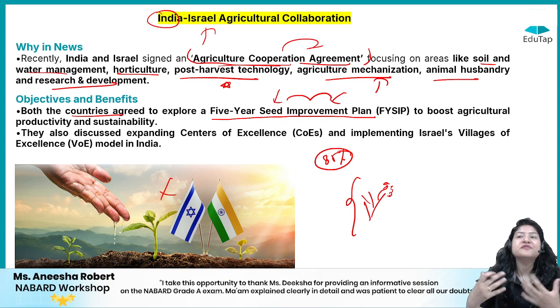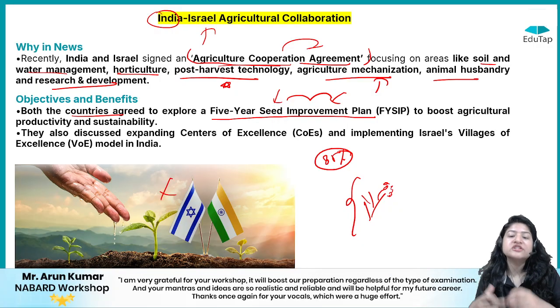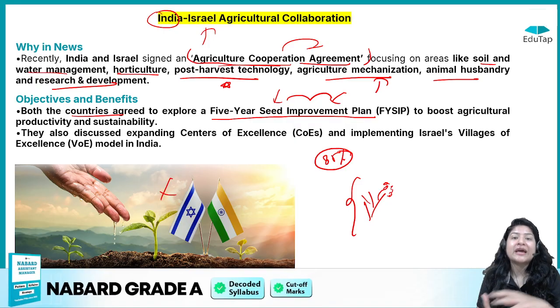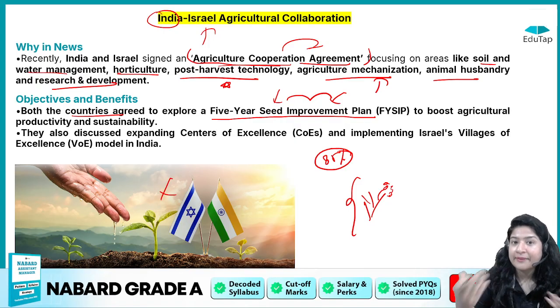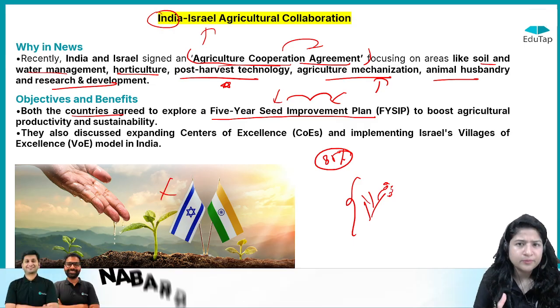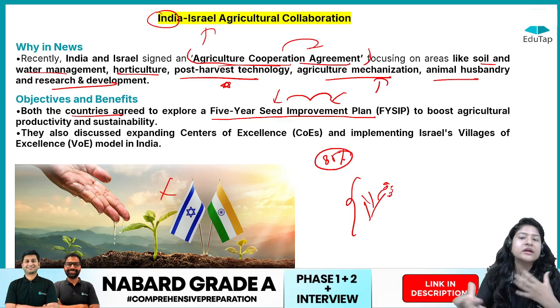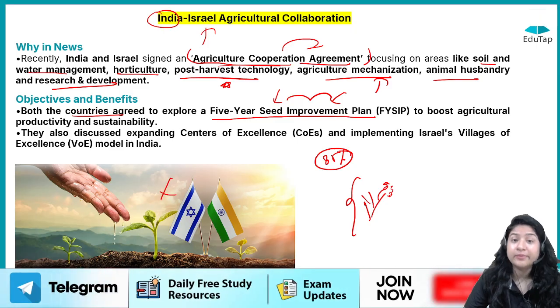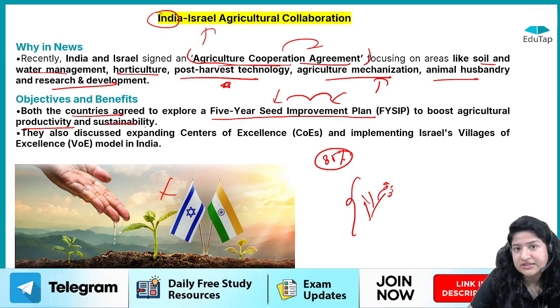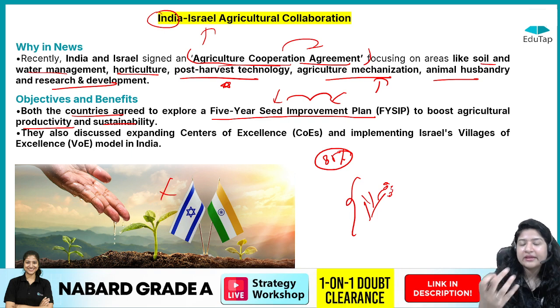So definitely we are getting better productivity. Apart from that, we are talking about climate change, right? So developing such seed varieties which can tolerate the climatic changes that are happening, that can be grown in a drought prone area, right? So such seed improvement plans, for 5 years now, both the countries are going to look at it, right? They will be collaborating on it for better productivity and sustainability. I hope you are able to understand the things that I'm linking with the theoretical portion, right?